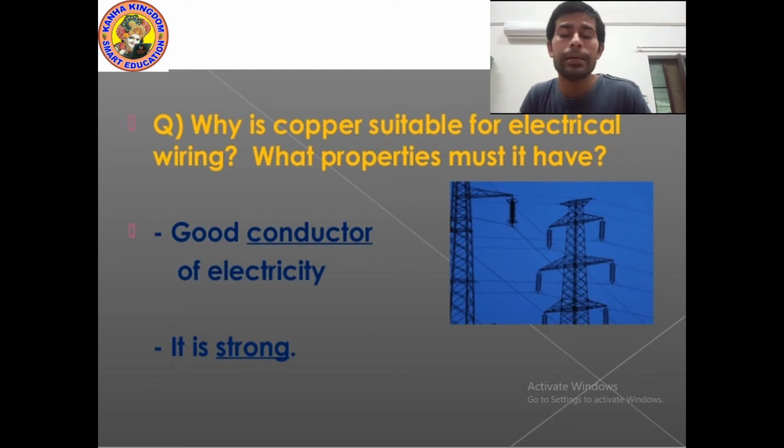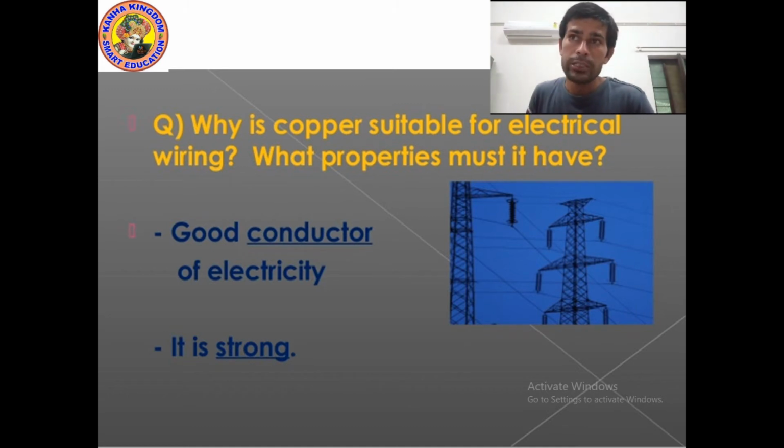What is the meaning of malleable? Malleable means the property of any material by which it can be converted into wire. If you can convert anything into wire, it means that material is malleable. And why do we use copper for electrical wiring? Because it is a good conductor of electricity.